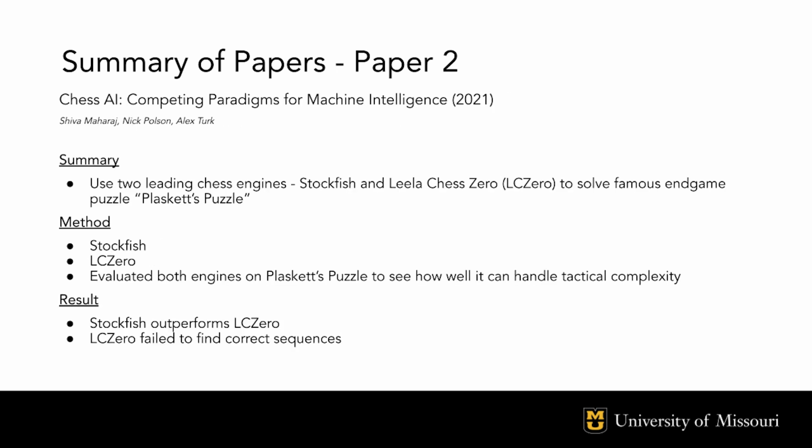The second paper, Chess AI Competing Paradigms for Machine Intelligence, had been written by Shiva Maharaj and others in 2021. This paper compares two chess engines, Stockfish and Leela Chess 0, LC0 for short. They are compared by using a challenging chess problem called Plasket's Puzzle to examine their performance abilities.